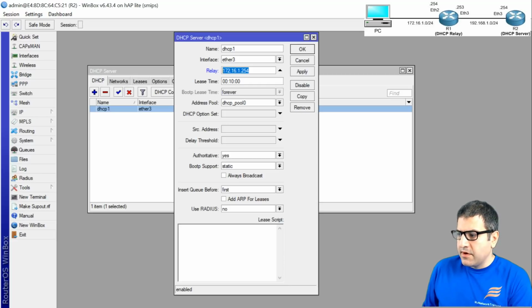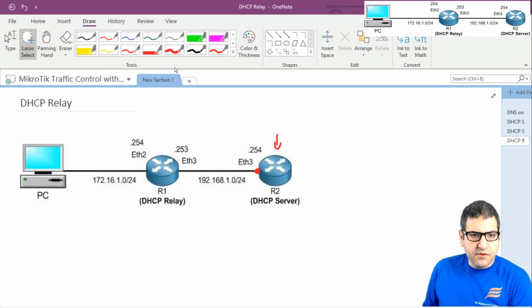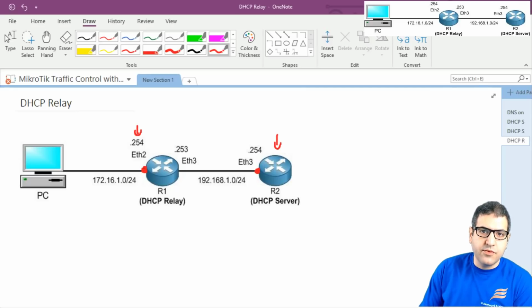Okay, so if you go here on the picture, we see that 172.16.1.254 is this IP on this interface, 172.16.1.254. So we are saying to the DHCP server that this is the IP address of the relay, the local. Okay, always remember it should be the local, the one connected to the LAN.